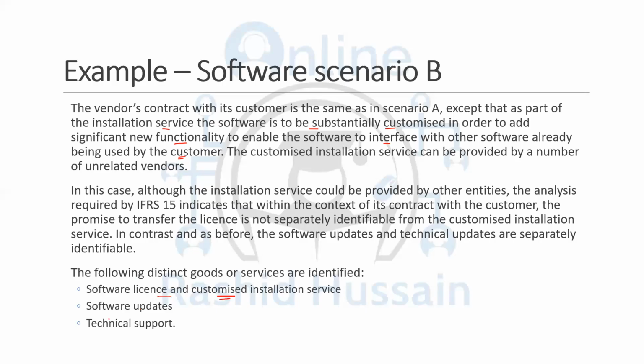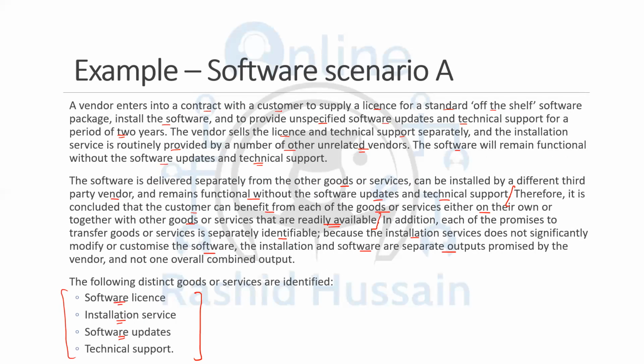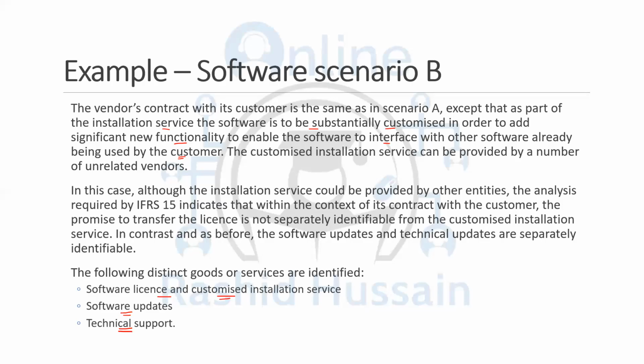And the software updates, you can run the software by yourself without updates, and there is no requirement of the technical support. So the software updates and technical support are again separate performance obligations. Now, why have we merged the software and installation service in example B? Because the business was looking for the customization, syncing, and the integration.